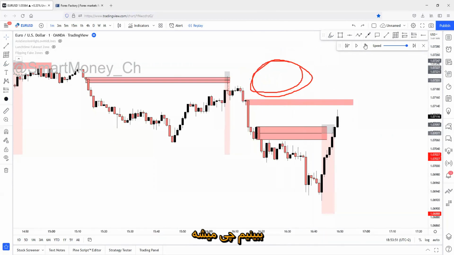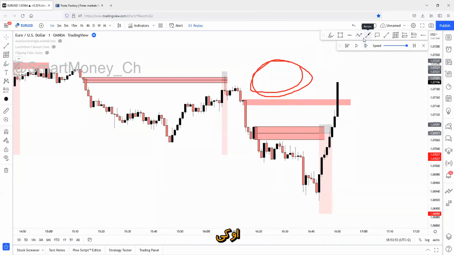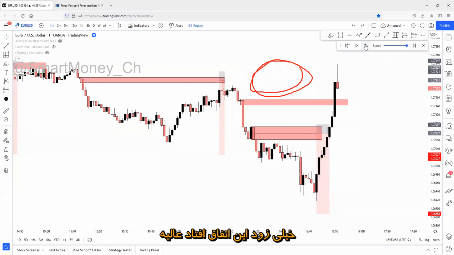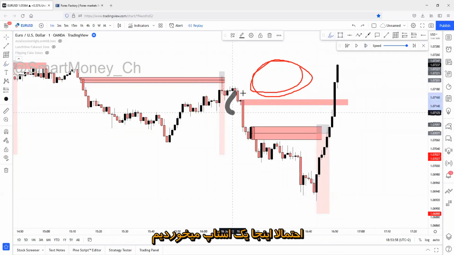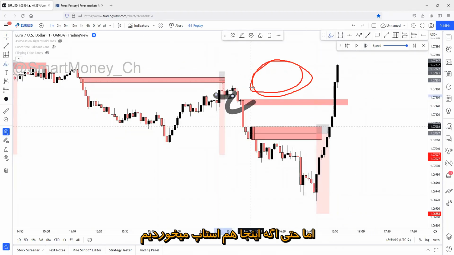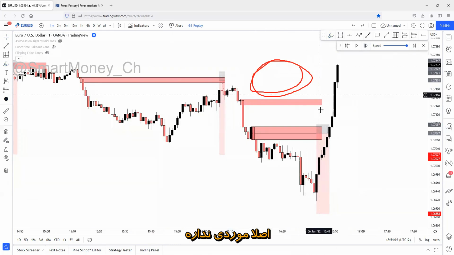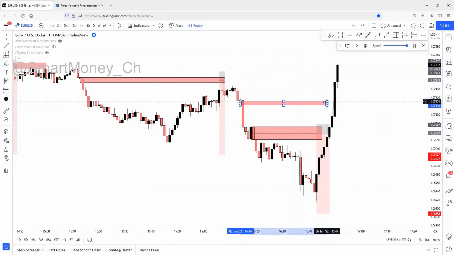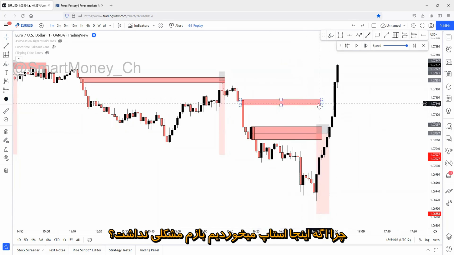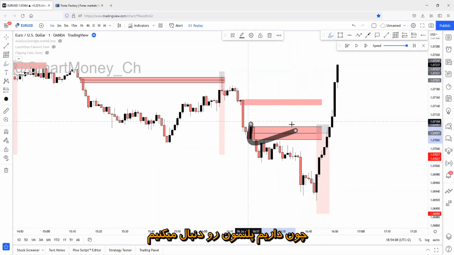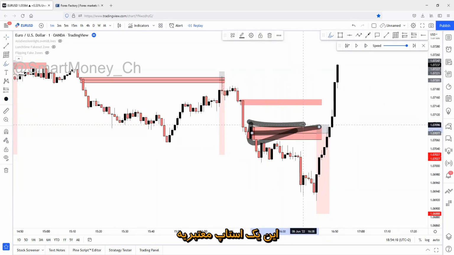Let's see what will happen. Okay, it has been decided quickly. Perfect. We would have taken a loss here too. But if you would have taken a loss here too, that will be fine again. Why would it be fine to take a loss here? Because we followed the plan right here. This is simply a valid loss.